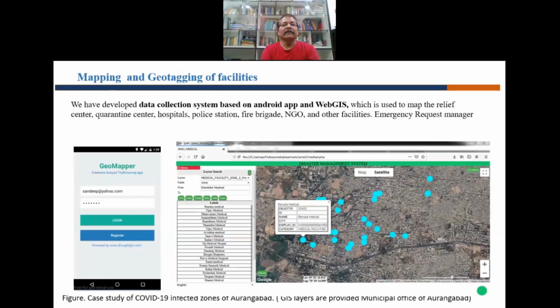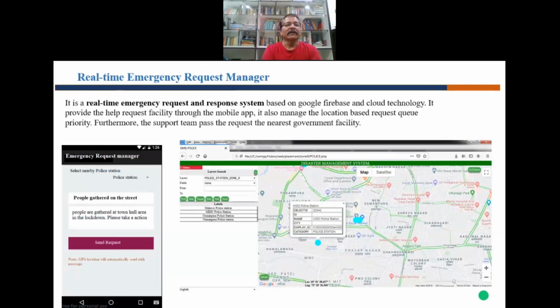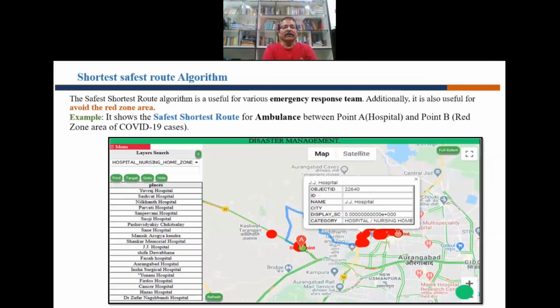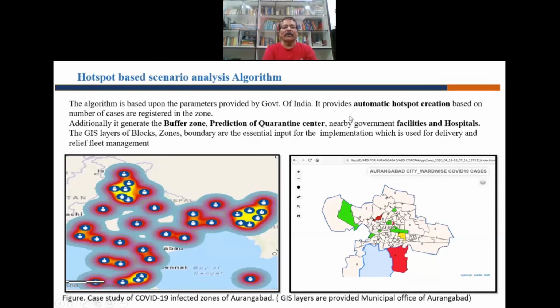So mapping of the geotagging facilities has been developed as a web-based and Android application by our research group. One of the request managers under this particular system is based on Google, Firebase, and cloud technology. We have developed this particular system, and one example is the safest short route for an ambulance from point A to point B.